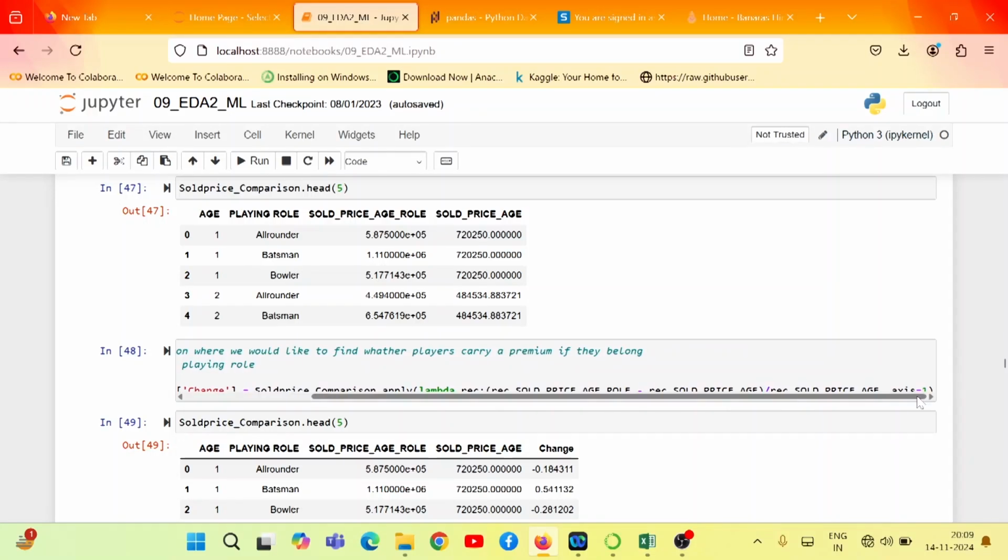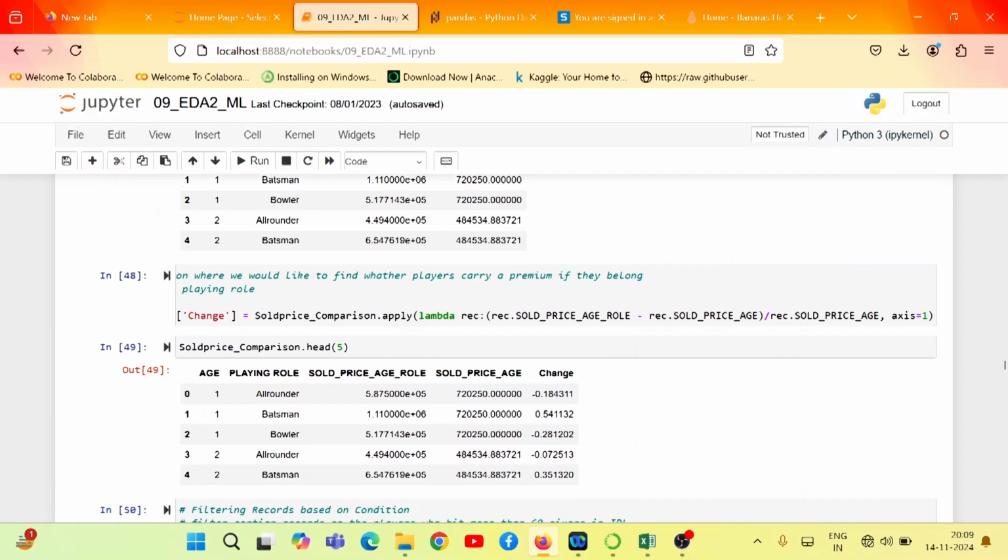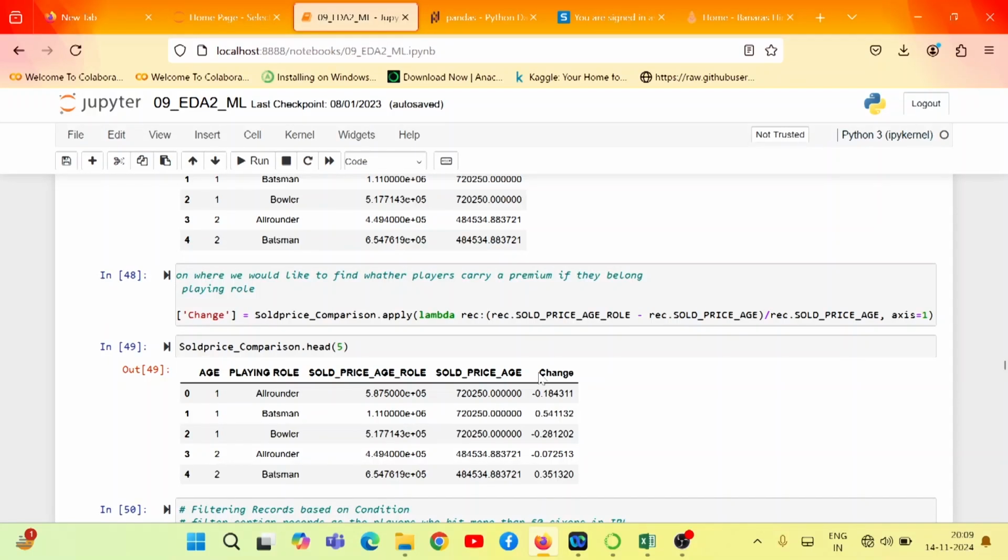Here the important part is axis equal to 1. What does axis equal to 1 mean? It is going to be changed in the same data frame. Another data frame is not going to be created, and throughout the column I am going to apply this operation. That is the meaning of that. Okay, so if I execute this one, this would be the outcome with the name of change. What have I actually obtained?